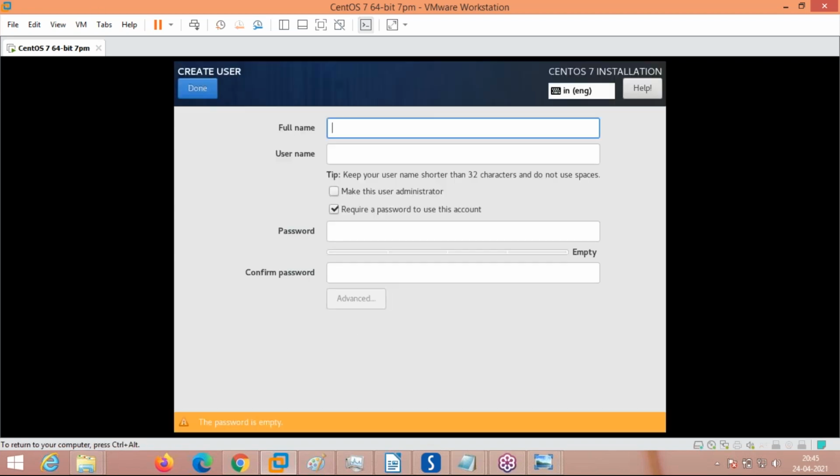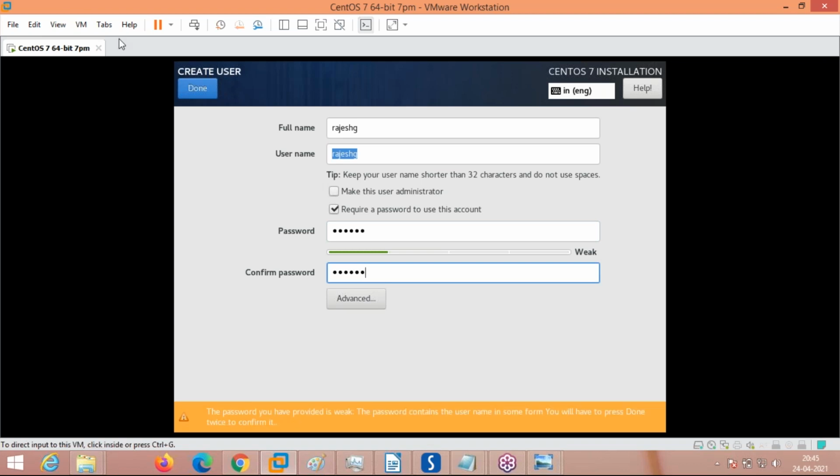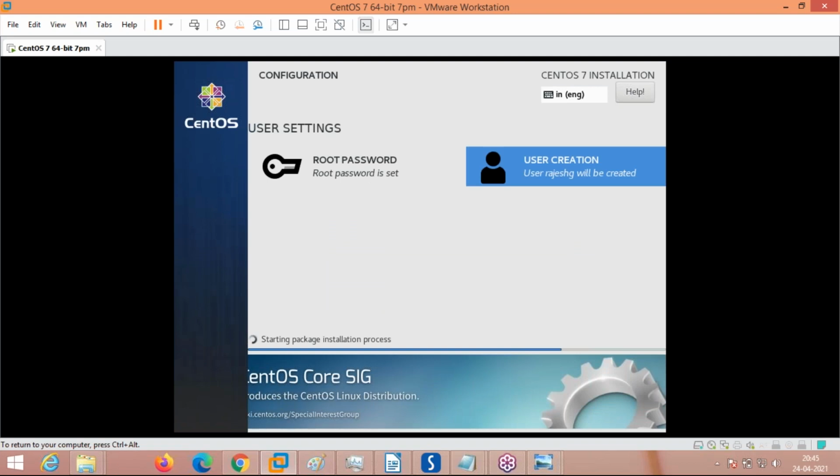User creation is also important. This is the normal user, Rajesh G, I am giving. And a password is required. Password, anything you can give. So now the installation process will start.